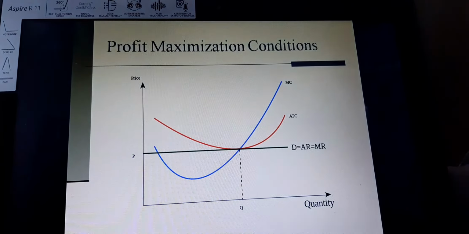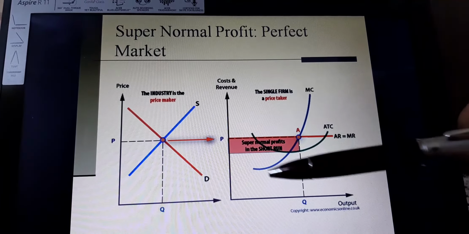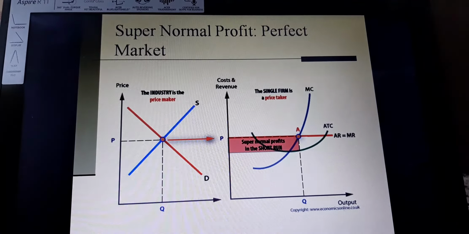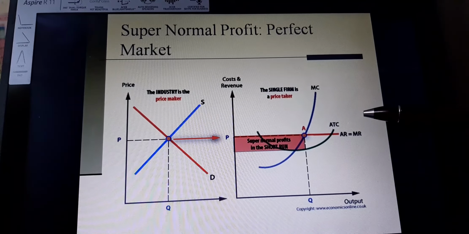You must be curious about the supernormal profit under perfect market or perfect competition. On the extreme left we have the demand and supply curve for the industry. Here the demand and supply curve is as usual, and the industry is the price maker, which we have already discussed, and the same price is extended to the firm. This is the firm curve, and AR is equal to MR, the perfect market condition, the first order condition. And the average cost is this. ATC has been shown like this, ATC or average cost here.